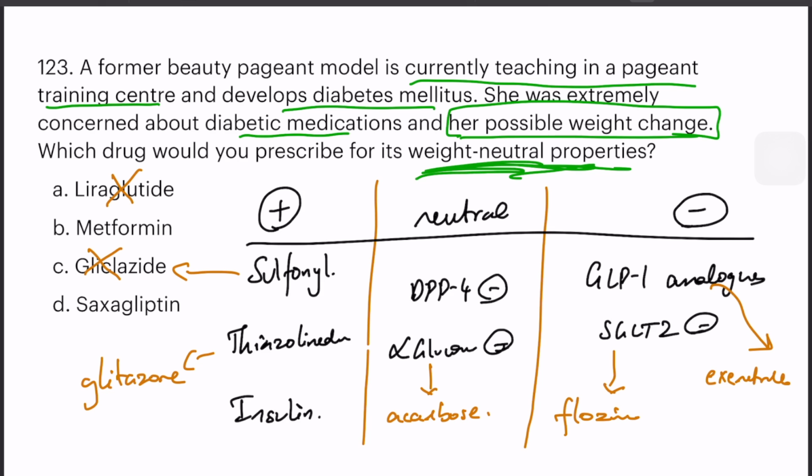The option is not given. What about DPP4 inhibitors? They are the gliptins. That is given. It is a weight neutral drug. Therefore, the right answer would be saxagliptin. What about metformin? Metformin is still argued. It could be either weight neutral or weight reducing. That is the property of metformin. So, even though it could also be classified under weight neutral properties, we have a clear option there. Such confusing questions will always come. You should not waste time with such questions and just choose a chance and move forward.